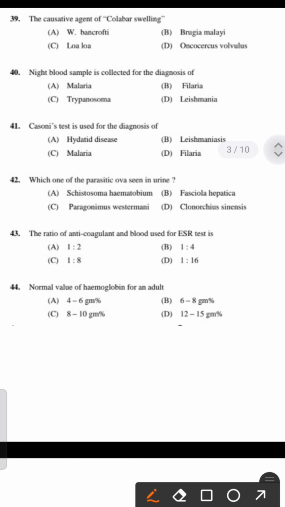Next question. The ratio of anticoagulant and blood used for the ESR test is 1:2, 1:4, 1:8, 1:60. Anticoagulant to blood ratio. The right answer is option B, 1:4. If it is blood to anticoagulant ratio, it is 4:1. Here, anticoagulant to blood ratio is 1:4.